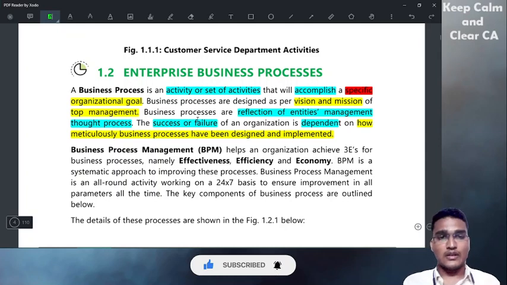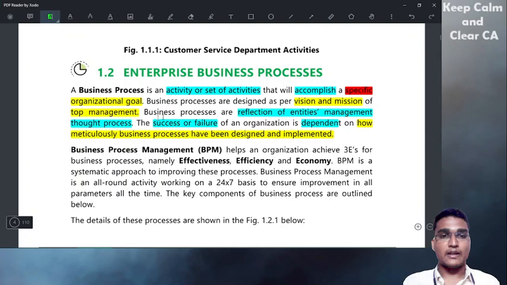Business processes are a reflection of the entity's management thought process. So what they think, they will reflect in the processes. They want to take attendance of the employees. That is one process. So that is their thought, and they will implement it as a process. That's all. It's as simple as that.